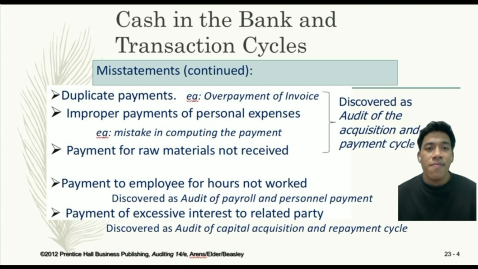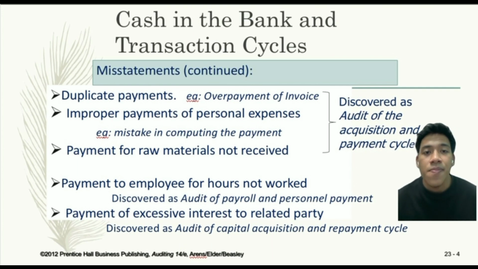Next one is a payment to an employee for hours not worked. This refers to the situation where a company pays an employee for hours they did not actually work. This can happen due to an error in the company payroll system, deliberate falsification of time records by the employee, or collusion between the employee and a manager.